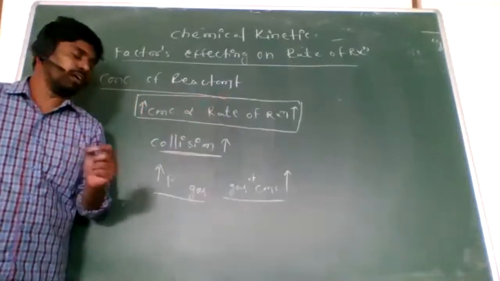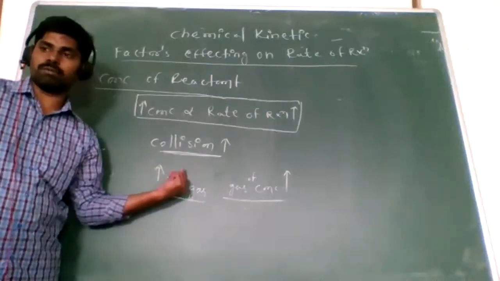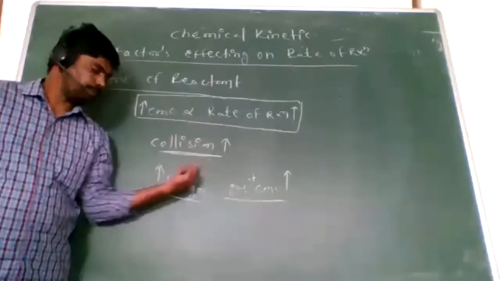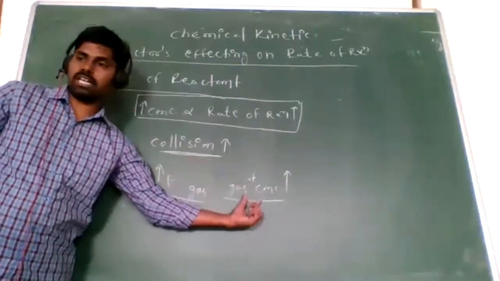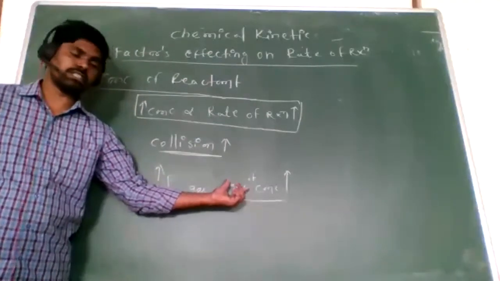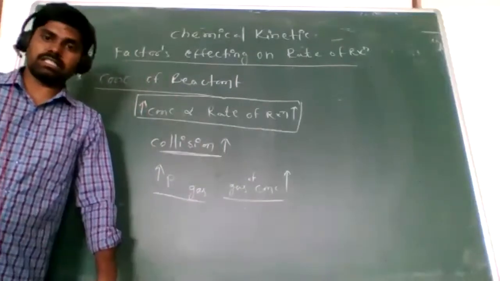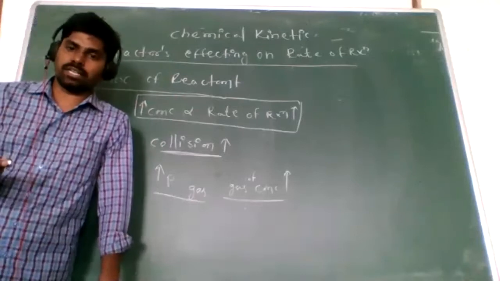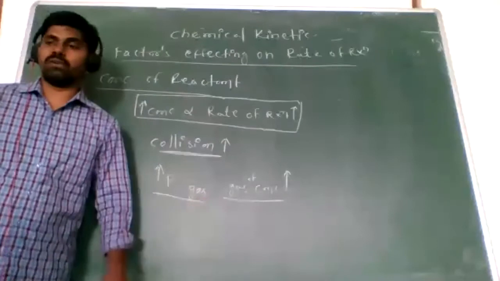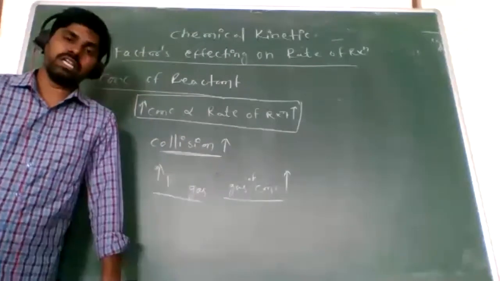Simply remember: when the pressure of the gas increases, the concentration of the gas increases. How does the concentration increase? The number of molecules of the gas per unit volume increases, so the collisions between the molecules increase.